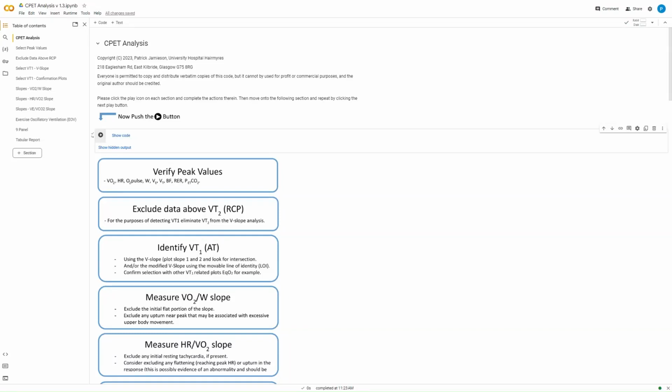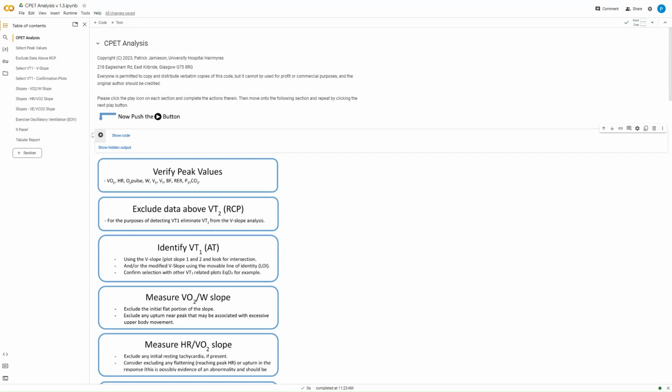Hi folks, so this is a follow-up to the previous video where we were looking at trying to install Google Colab for the sake of using this program, which is CPET analysis. So first thing to mention is that this is not a program as such. You haven't installed anything on your computer. You're just running Google Colab on a Google server. So there's no particular requirements for the computer. It just operates in a web browser. What you do need is internet access to be able to run it.